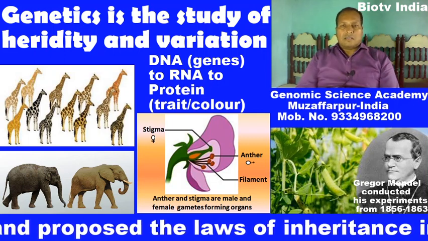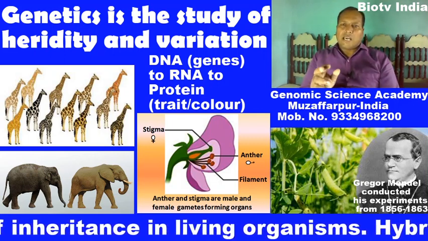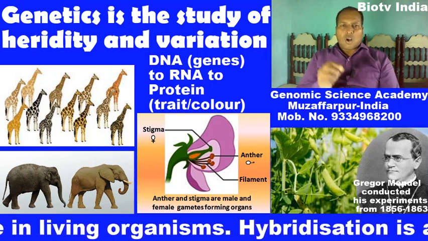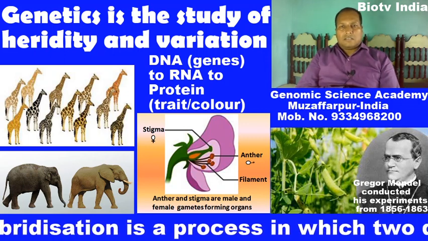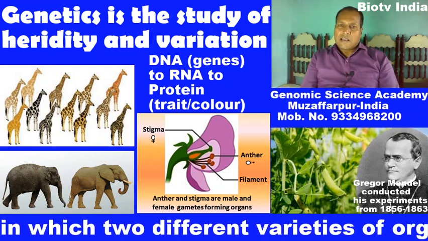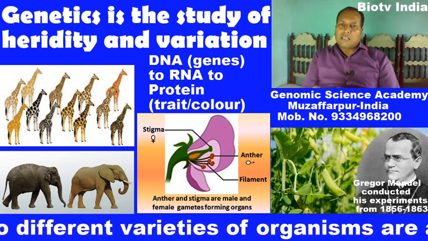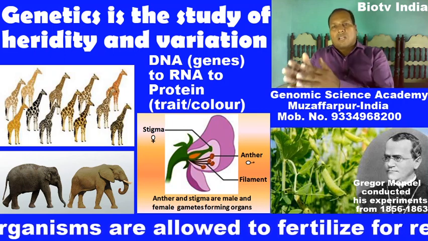Because a gene must be responsible to express at least one character, meaning thereby one gene is responsible for one character.